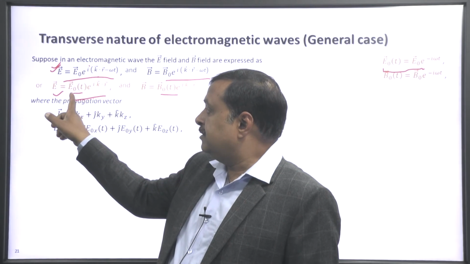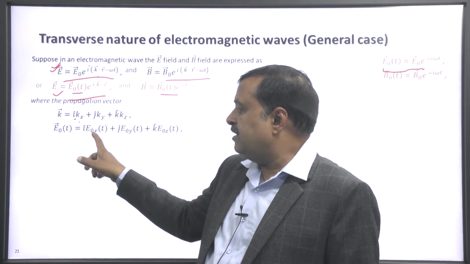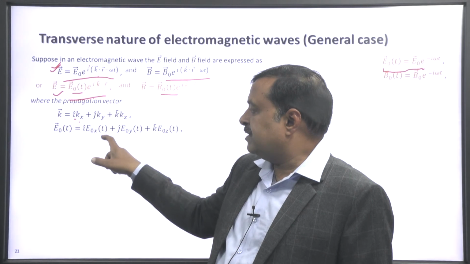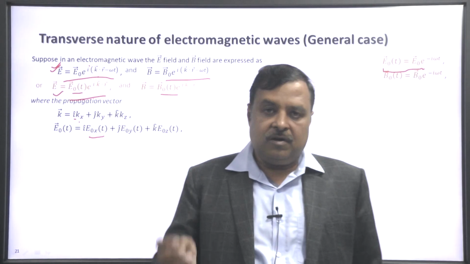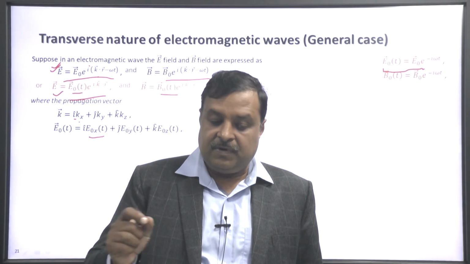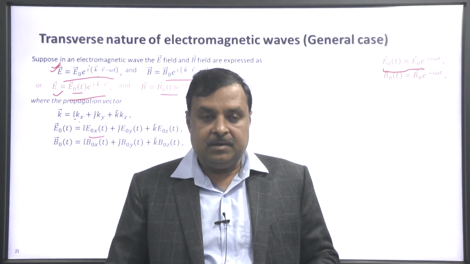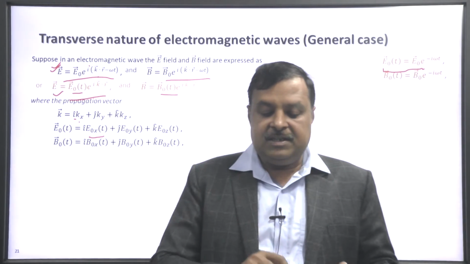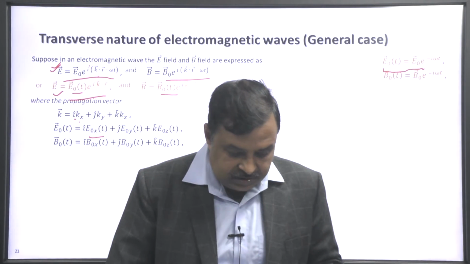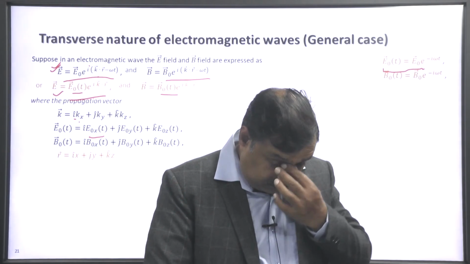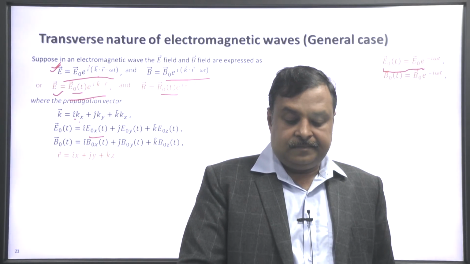This E 0 t vector can be written as i E 0x(t). The t in brackets shows that E 0x and E 0y are functions of time in this equation. Similarly, the equation for the magnetic field B 0(t) is i B 0x(t) plus j B 0y(t) plus k B 0z(t), and vector r is i x plus j y plus k z.